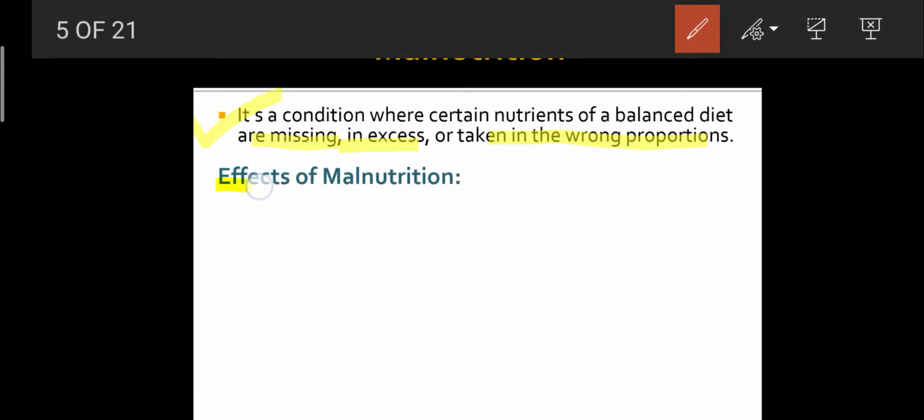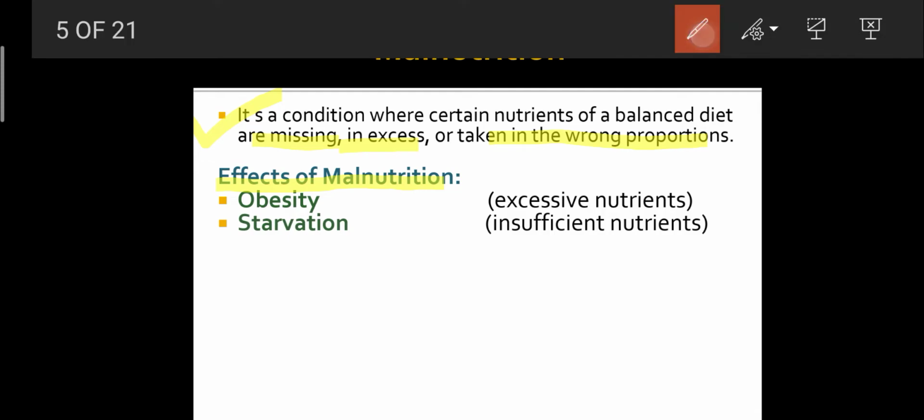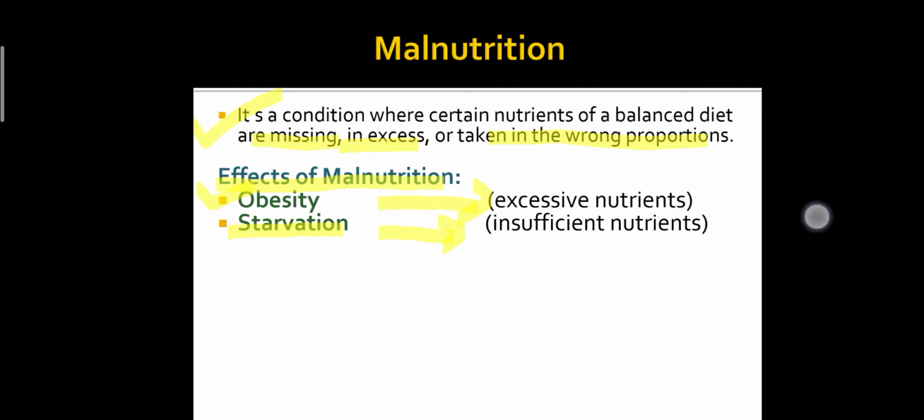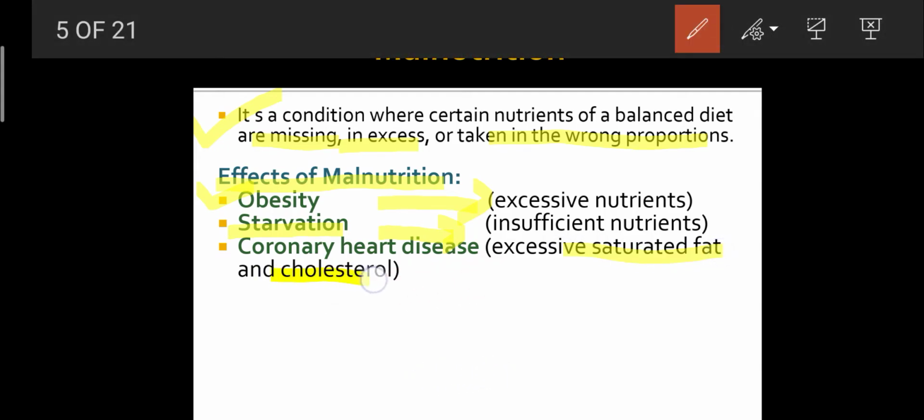What are the effects of malnutrition? The first effect is obesity. It is caused by excessive intake of nutrients. The second one is starvation. It is caused by insufficient quantity of nutrients. Coronary heart disease is another effect of malnutrition. If we are taking excessive saturated fats and cholesterol in our diet, then it will lead to coronary heart diseases.